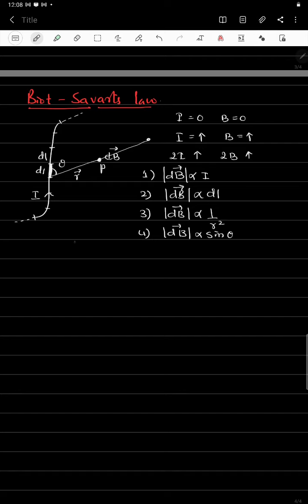From all these parameters we can write the expression of the magnetic field strength due to the current element, the small element. So dB is directly proportional to the current I, dl and sine theta, and inversely proportional to r square.